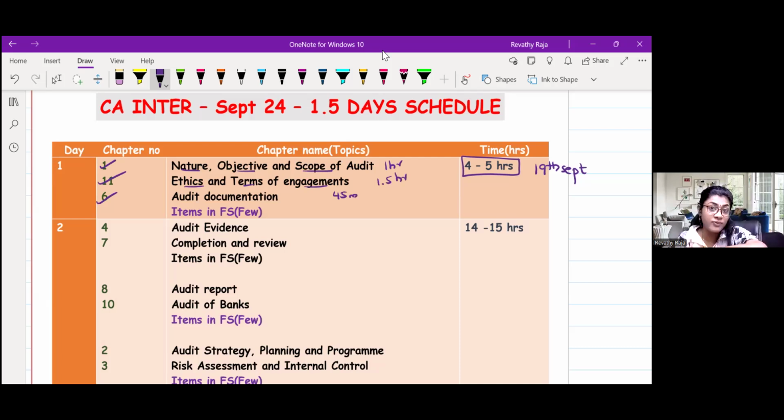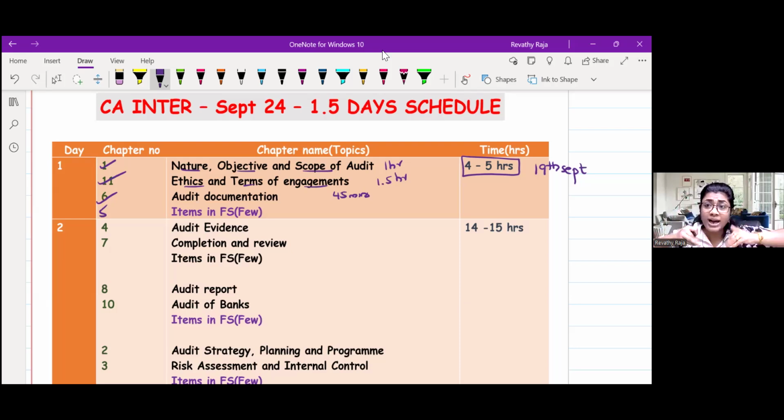Now listen carefully. Audit of items in FS, which was chapter number 5. Studying it in one go, say putting 2 hours, 3 hours, spending for that chapter alone, you may feel it's not moving.